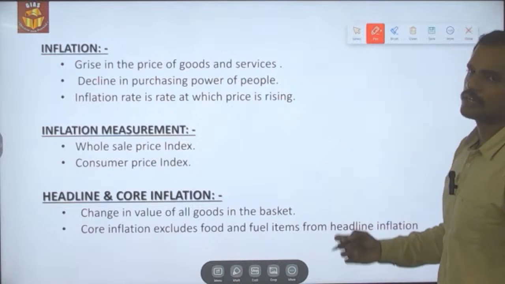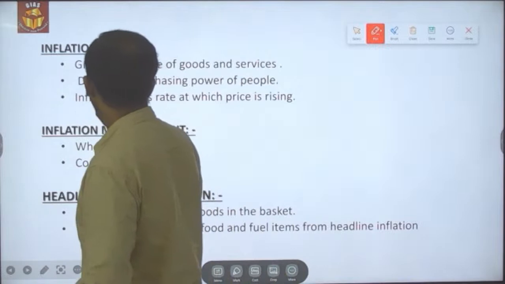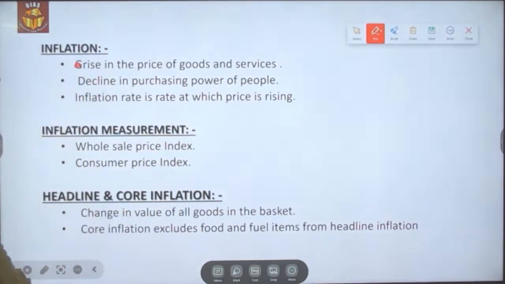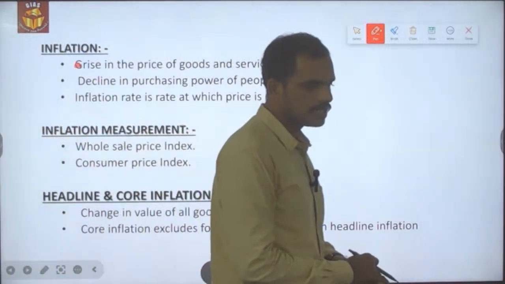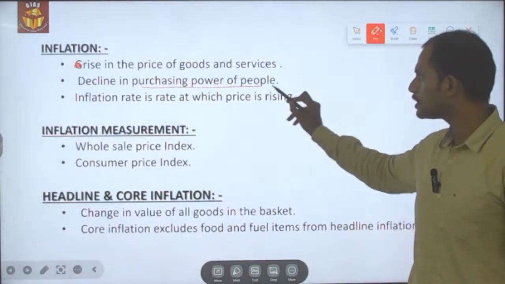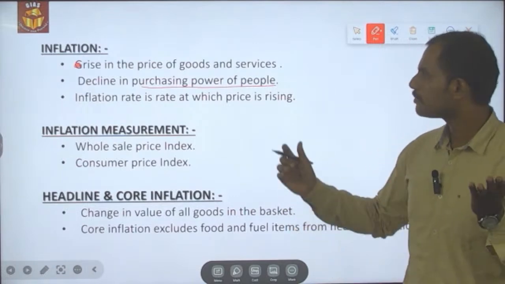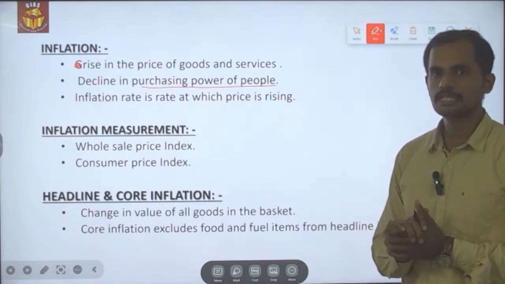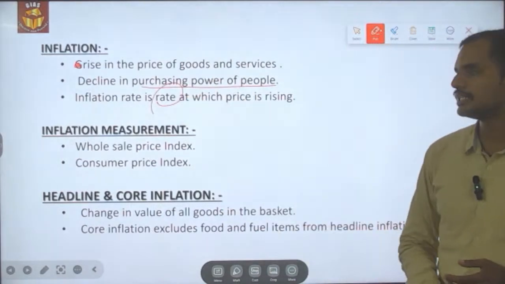So what is this inflation about? It is the rise in the price of goods and services. The rise in the price of goods and services is called inflation, and at the same time it will have a decline in the purchasing power of the people. So on the one hand the price will rise, on the other hand there will be a decline in the purchasing power. Such a scenario is called inflation. Inflation rate is nothing but the rate at which the price is rising.